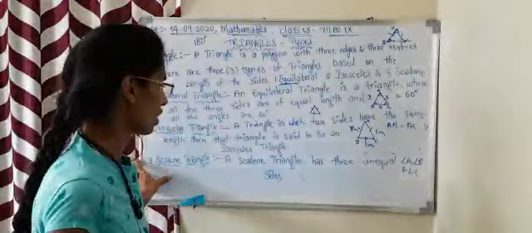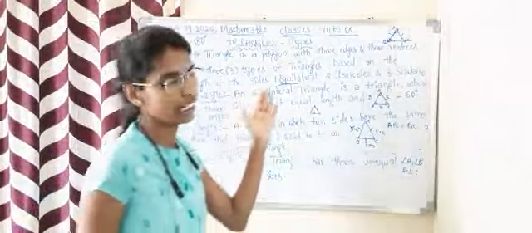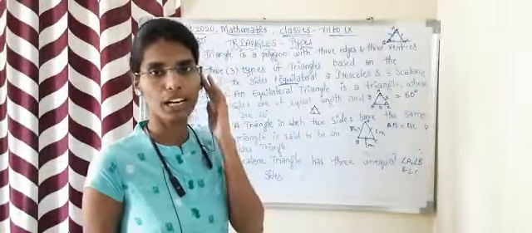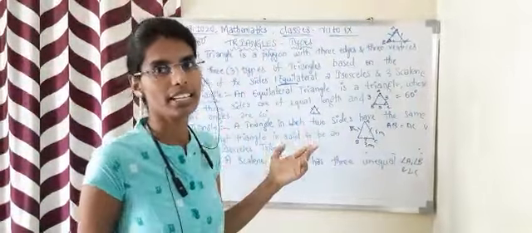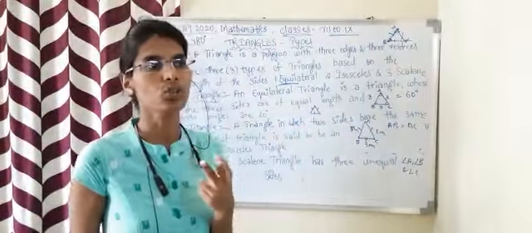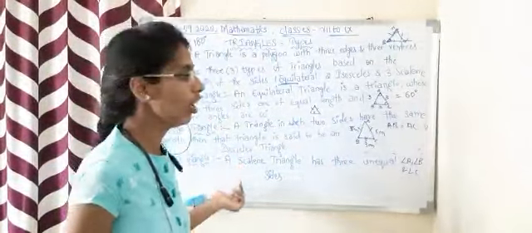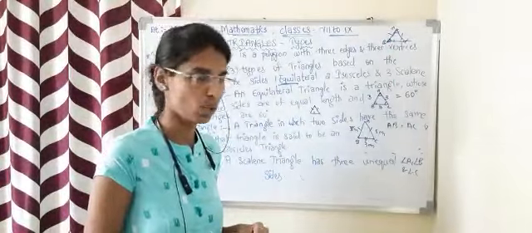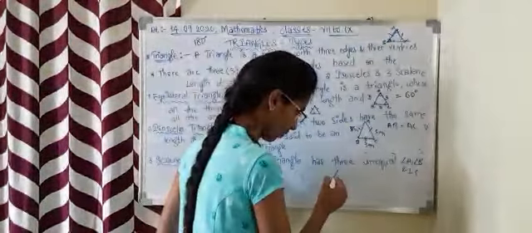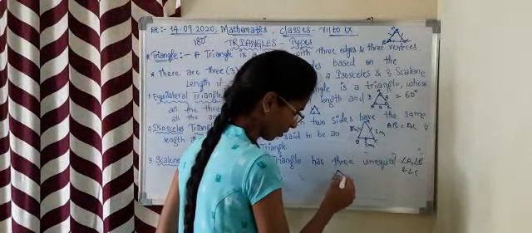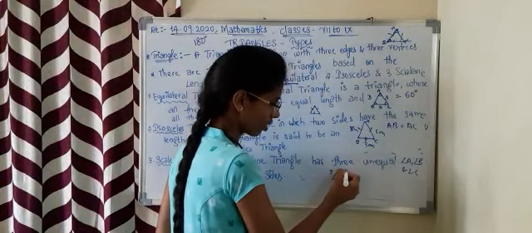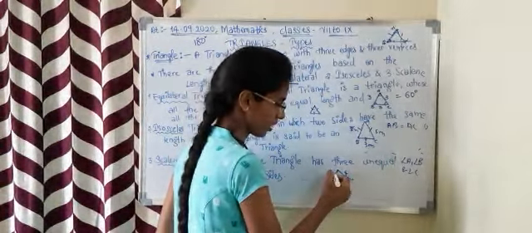Next, scalene triangle. In the first type of triangle we have all three sides equal, in the second type any two sides equal, and coming to the third type, the scalene triangle, all the three sides will be unequal. This is 3 centimeters, this is 4 centimeters, and this is 6 centimeters.